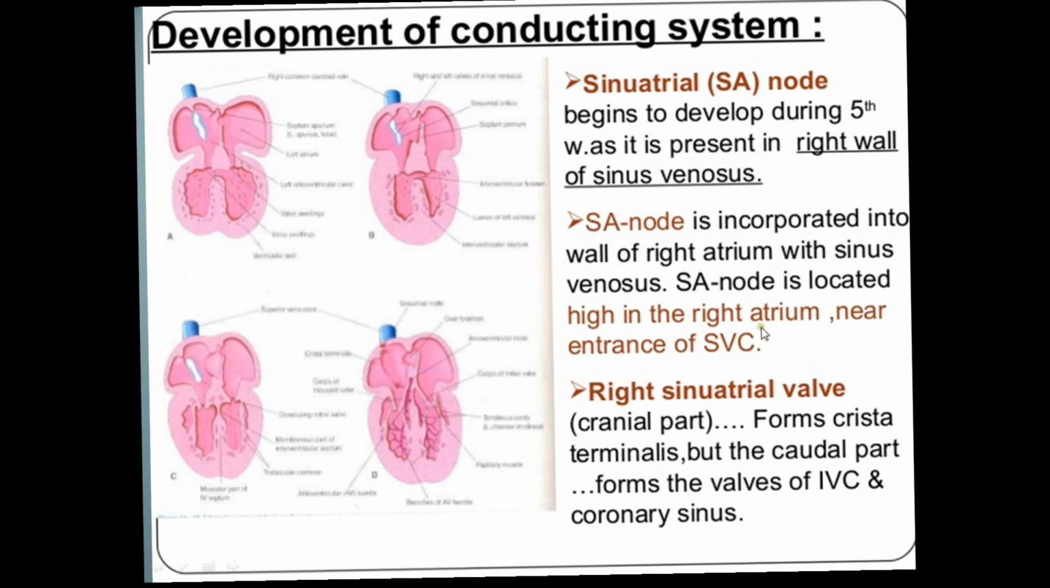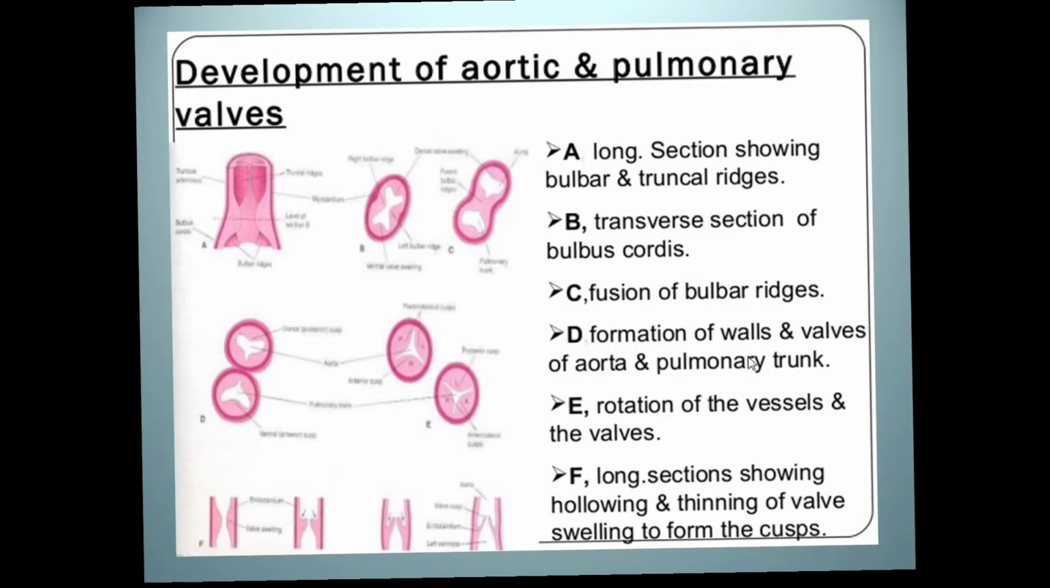Then the formation of the pulmonary and aortic valves. When the partitioning of these vessels occurs, the pulmonary trunk and aorta separate out. Now when the partitioning of these trunks occurred, ridges appear within their valve, and these ridges show sinuses in between them to give a cusp-like arrangement. So the triangular valves are formed in between these three ridges.